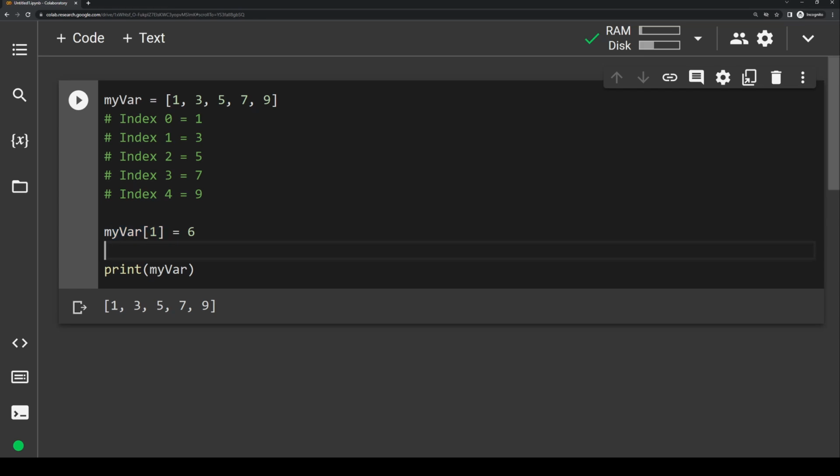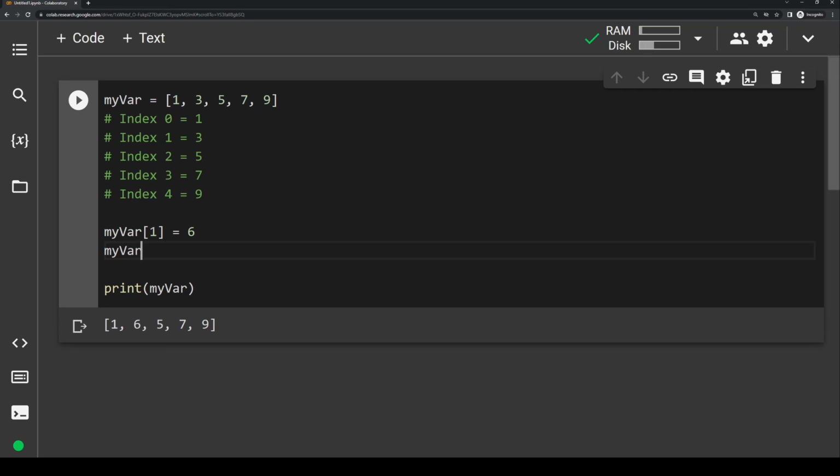Now if we run this, which is going to print out the entire list, you'll see we now have 1, 6, 5, 7, and 9. Let's say I want to change this 7 to a 15. We know that 7 is at index 3, so we do myvar at index 3 equals 15. Now if we print it out again, you'll see that 7 has been replaced by 15.